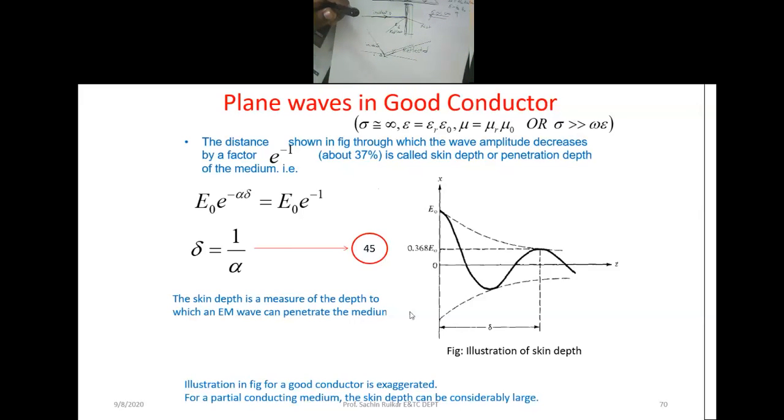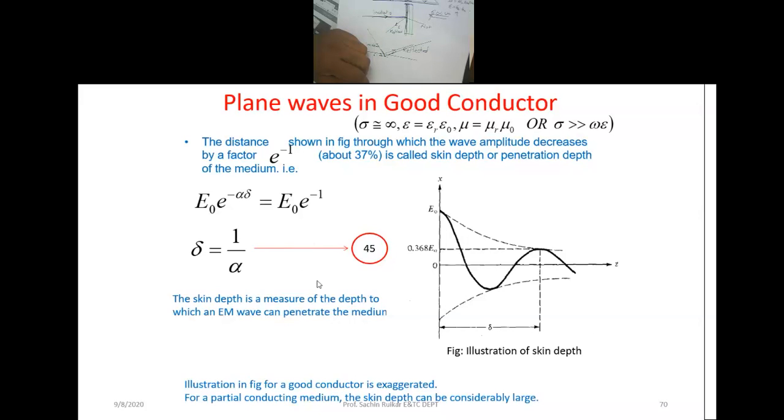So what happened here? Your wave is propagating through the conducting wall, so a depth of penetration occurs. How much will be the depth of penetration of the given field? You can calculate it using this formula: E is equal to E0 e raised to minus alpha delta, which is equal to E0 e raised to minus 1. This tells how much depth of penetration occurs, and that depth is nothing but the skin depth.